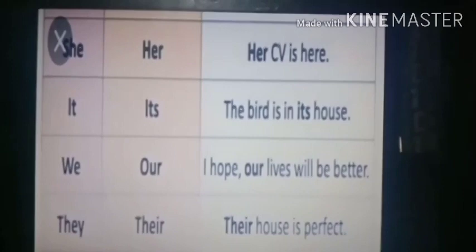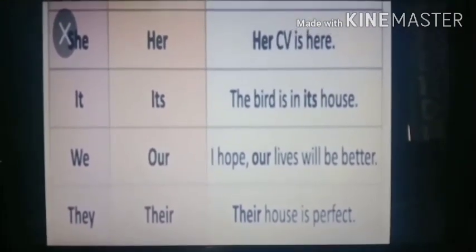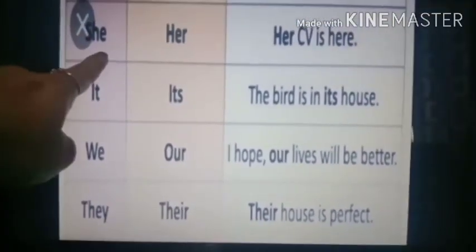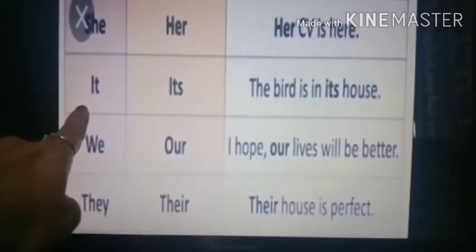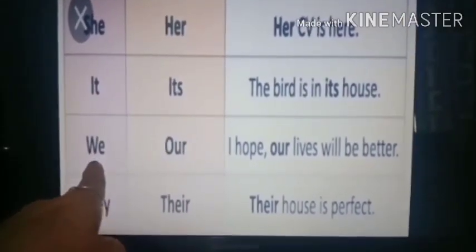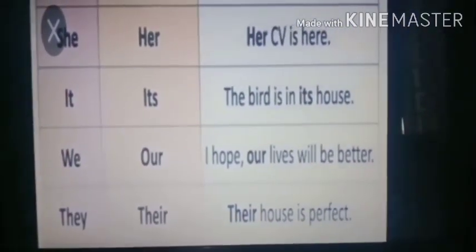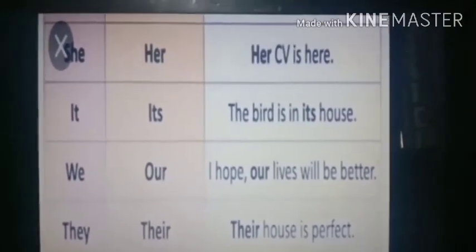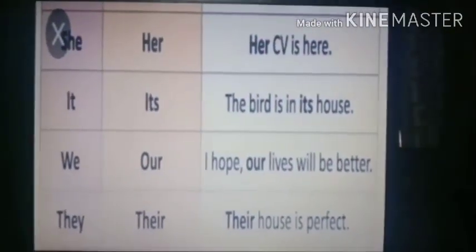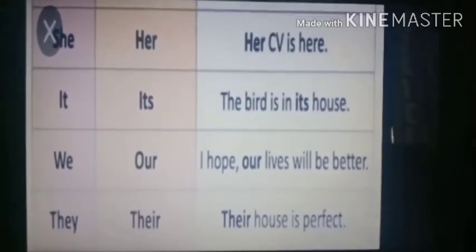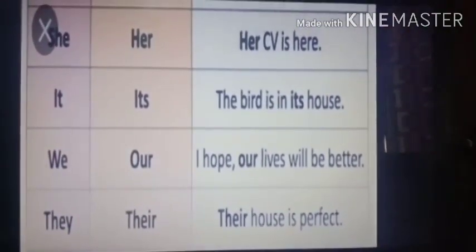So did you understand? It is very simple. You have to ask the question whose it is. So the answer that you get is possessive. Here it is given that for she, the possessive pronoun is her. For it, the possessive pronoun is its. For we, the possessive pronoun is our. And for they, the possessive pronoun is their. You don't have to mind about this a lot. This is only for your reference. The main part is this. So this was about demonstrative pronouns and possessive pronouns. Did you understand both topics properly?